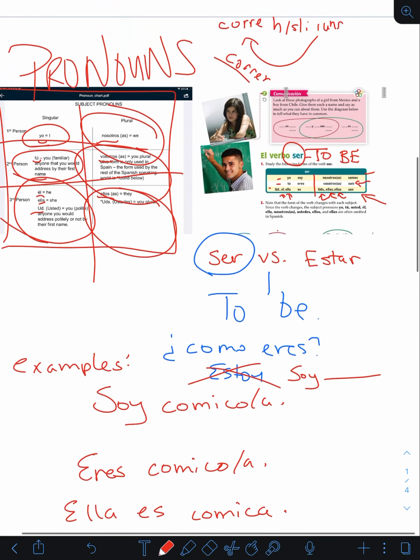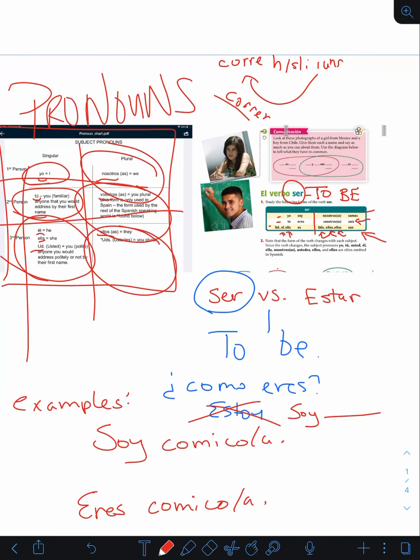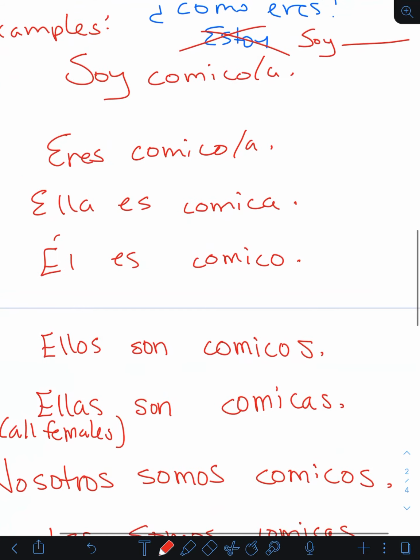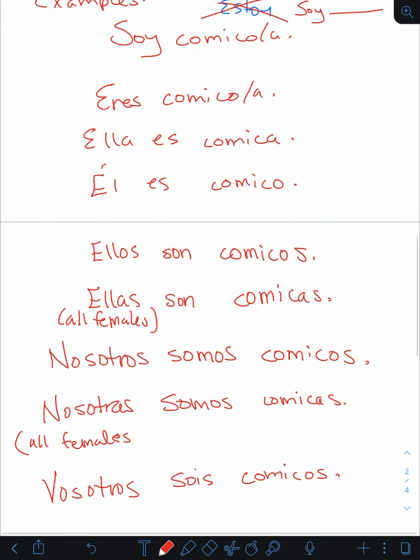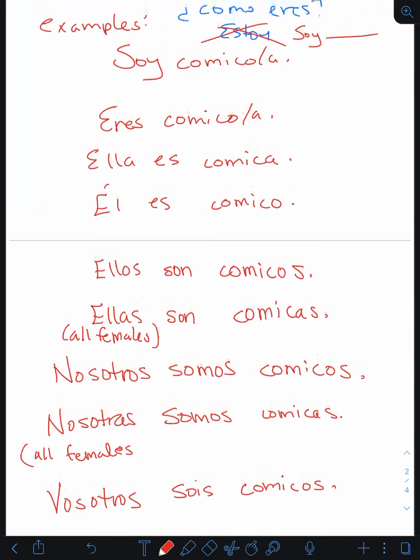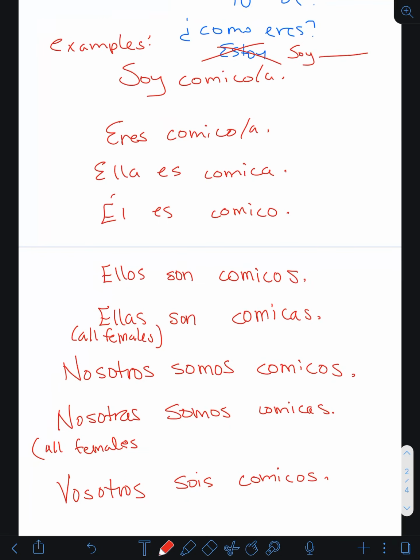So here's an example of every single word in this chart. And I use the correct adjectives as well. So soy cómico or cómica. I am funny, right? Eres cómico or eres cómica. So again, I just use either because I don't know, like if you're a boy, then you say soy cómico. If you're a girl, it's soy cómica. So I just wanted to give you guys both options. Eres cómico or eres cómica. If you're talking to a boy, you're funny. If you're talking to a girl, the A, you are funny. Eres cómica. So that means you are funny.